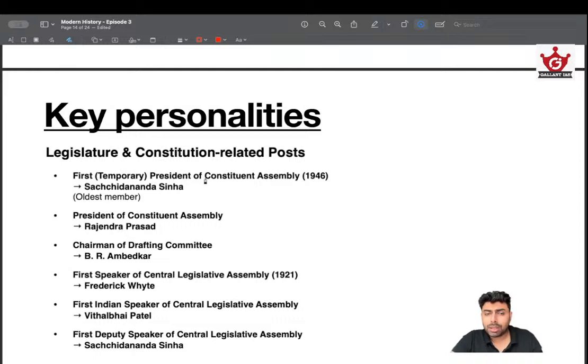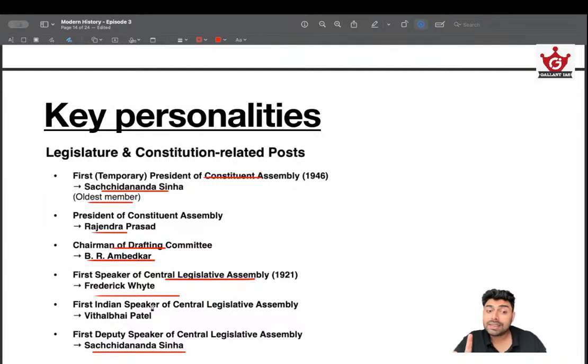First and temporary president of Constituent Assembly, like I said, Sachidananda Sinha, he was the oldest member. Then president of Constituent Assembly was Rajendra Prasad. We discussed earlier. Chairman of drafting committee, everybody knows, it's B.R. Ambedkar. Don't confuse it. First speaker of Central Legislative Assembly is Frederick White. It's not Sachidananda Sinha. Okay, remember that. He was the first deputy speaker of Central Legislative Assembly. First speaker was Frederick White, of course a British person. And first deputy speaker was Sachidananda Sinha. Remember that. Okay, it happened in 1921.